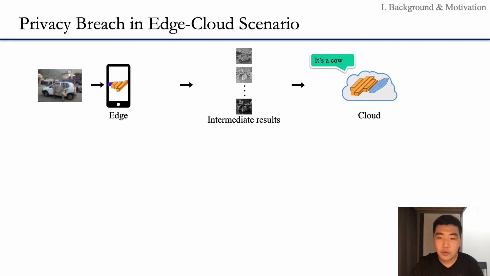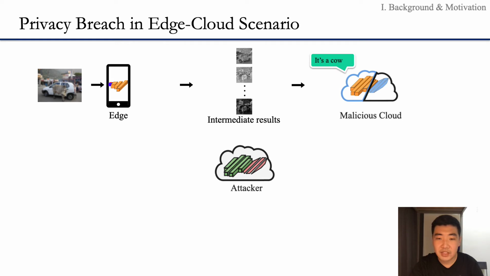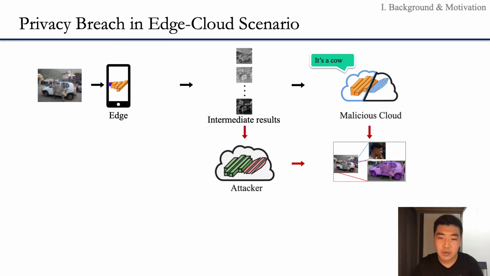However, the photo accidentally contains a person and a car, while it is irrelevant to the information needed to identify the car. Therefore, a malicious cloud service provider or network attacker may take the intermediate results and analyze the gender, age, and other private information in the image.